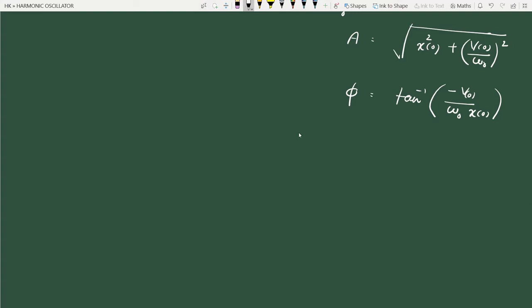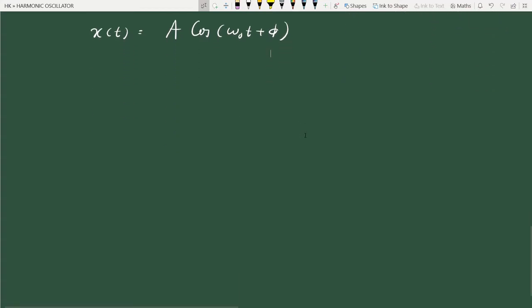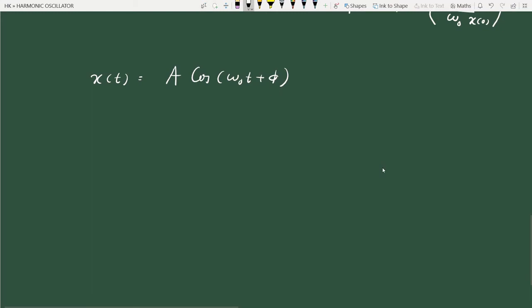If we plot this, with position as a function of time, this is a cosine graph, so it goes like this.